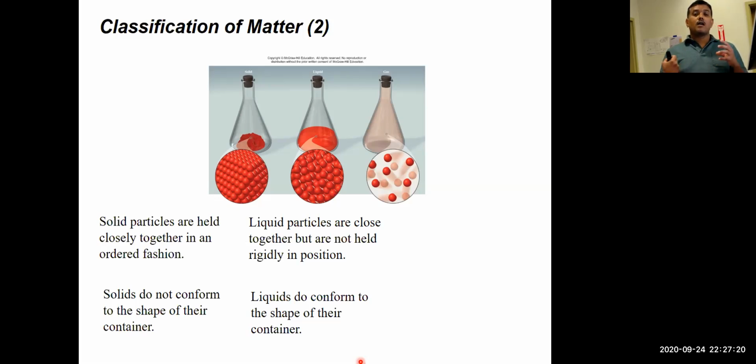Liquids are a form of matter where particles lie close to each other but are not tightly packed. You can say they are loosely connected to each other. Because of that nature, they have this labile nature of being able to acquire the shape of the container, but they still have a shape you can see visibly because they are close to each other but not tightly packed. It is the second form of matter, liquid.